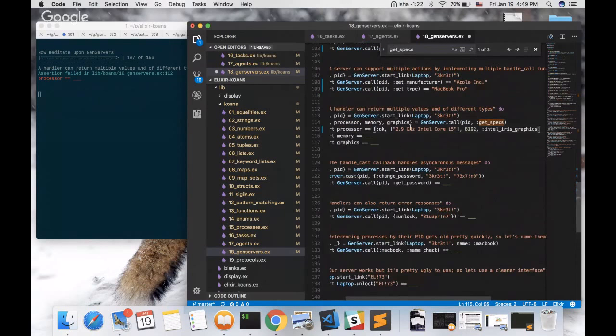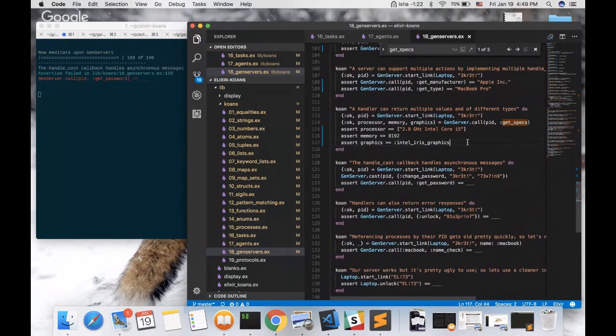So we will just take the processor from here, and we will take the memory from here, and the graphics here.